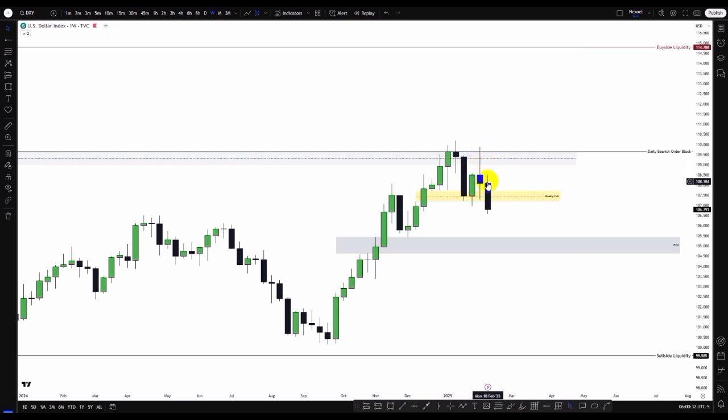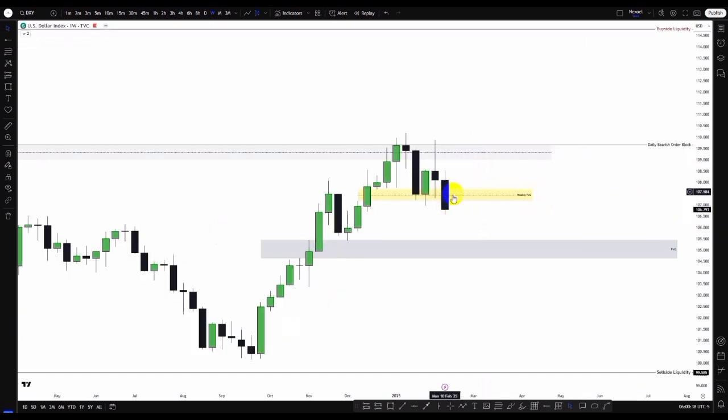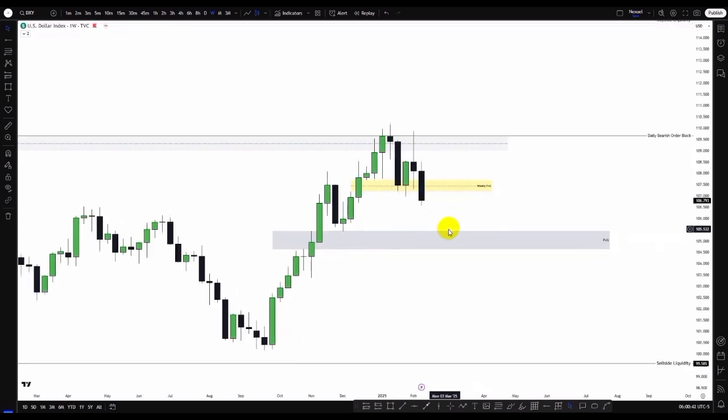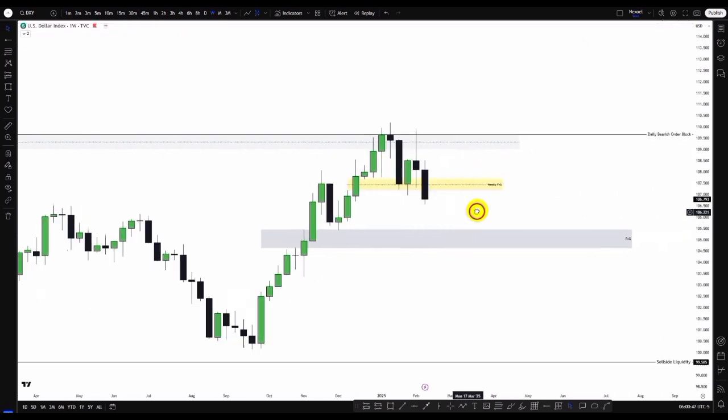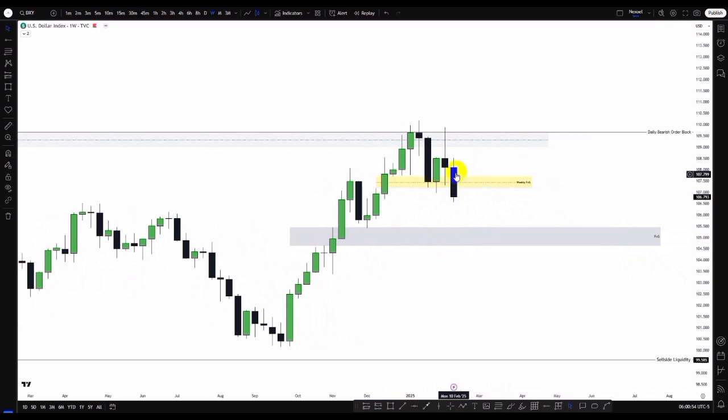And now what we can see is we have further bearish momentum to the downside. Clearly now we can see that price has closed below this weekly fair value gap. So from the monthly time frame, this is the monthly fair value gap. So basically what we can see is our draw on liquidity is this sell side liquidity, and below the sell side liquidity we have this monthly fair value gap. So we are looking towards the possibility of more bearish movement to the downside.